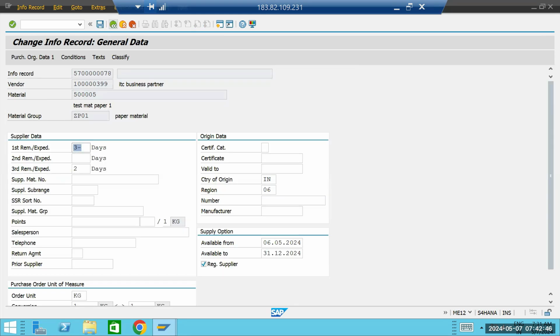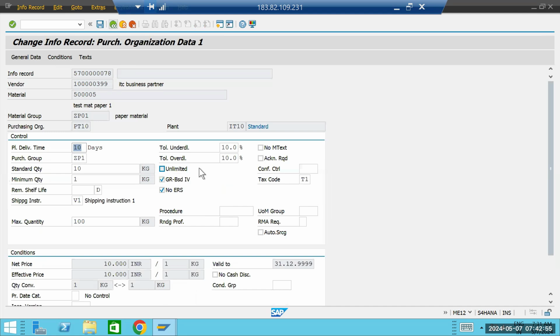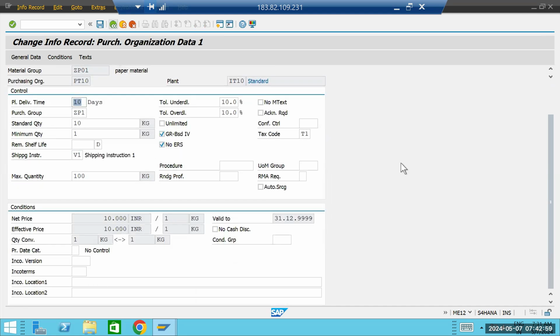Okay, now just enter. We have already seen the general data and the purchasing data, and we are looking into the conditions.